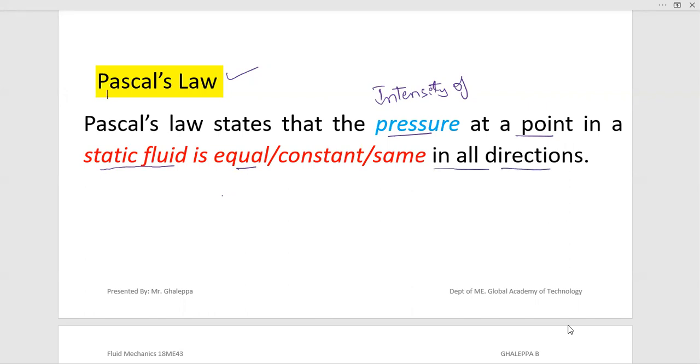That is the meaning. So to understand Pascal's law in detail, we'll consider one static fluid based on the definition. Let us consider one container or a tank. Here you take some static fluid, meaning the fluid is at rest. I have considered some liquid. You can take water, kerosene, oil, anything.